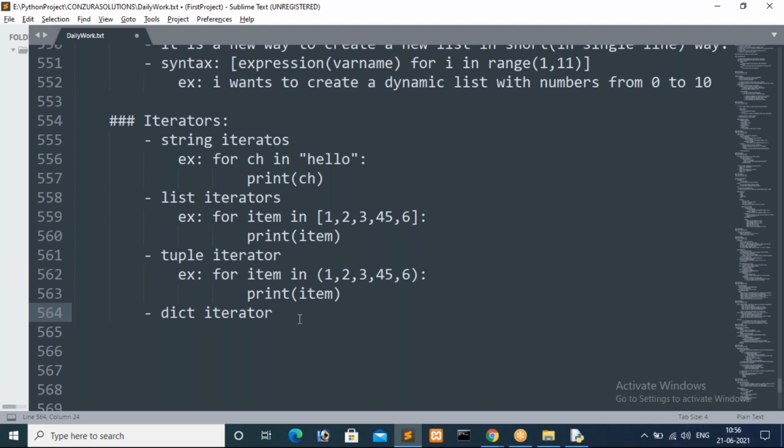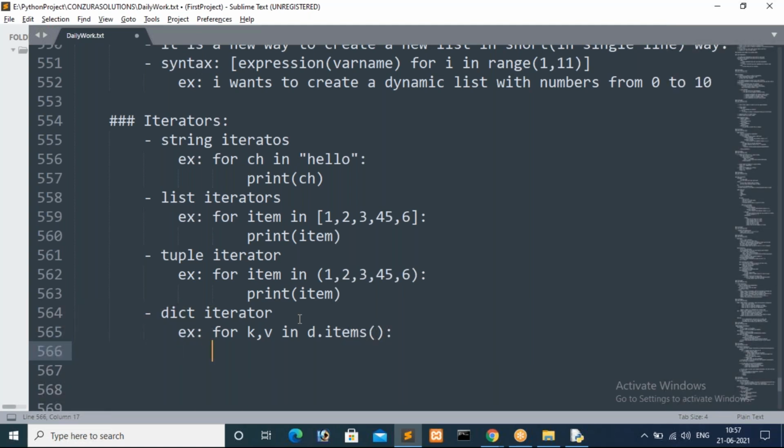Then dictionary iterator. For that also I gave an example. How can we iterate a dictionary? I gave you a number of ways, guys. How can we get only keys, or key comma value? While iterating dictionaries, we have to get two values, key and value. For k, v in d.items(), we have to specify like this. items is the method, right?